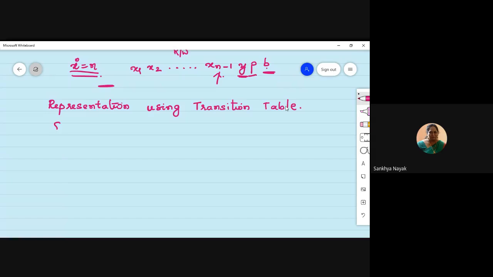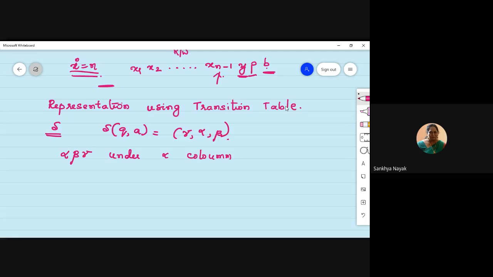So basically we will be representing delta in the form called a transition table. Let us say there is a transition like this: delta of q comma a will result in gamma, alpha and beta. So how do we represent it? We write alpha, beta, gamma under the alpha column. I hope these terms are familiar.